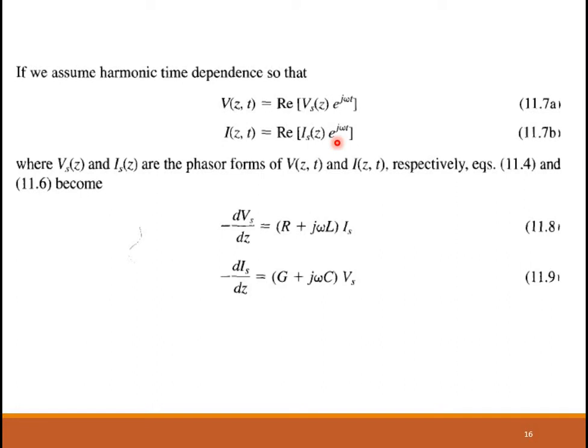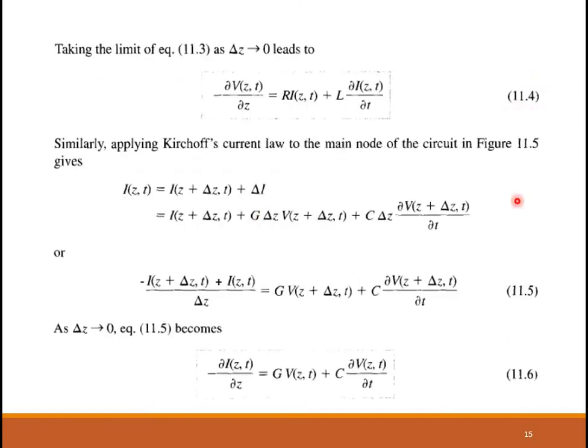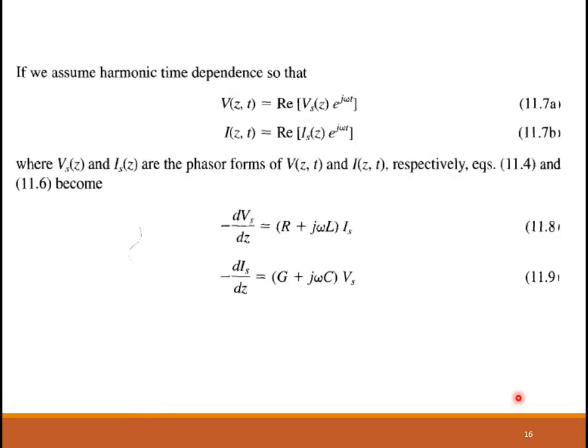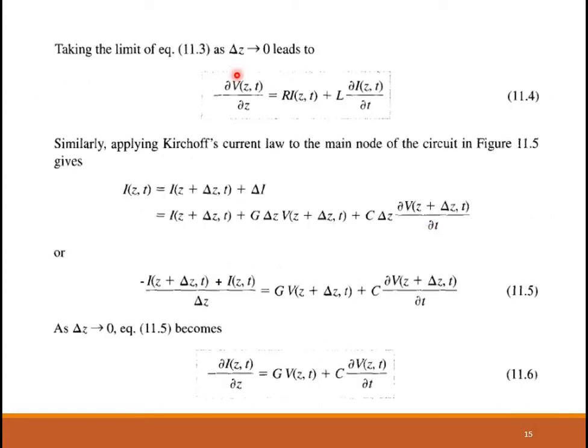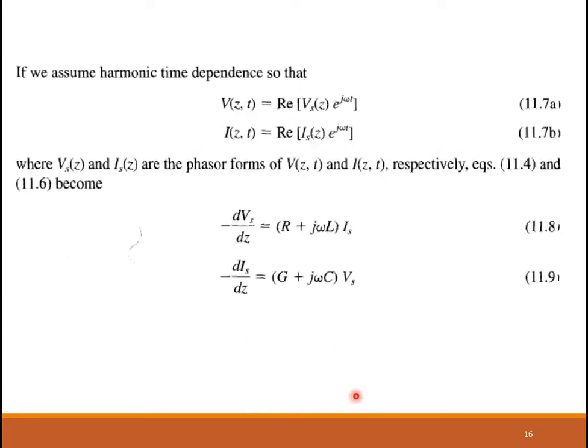So if I'm writing these two equations, 11.4 and 11.6, in terms of the phasor form, Vs and Is, I change the partial derivative into a complete derivative, and I write minus dVs by dz is equal to this term. Similarly, minus dIs by dz is equal to this term.